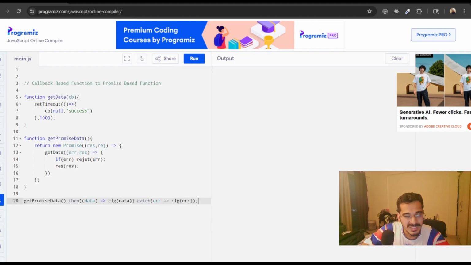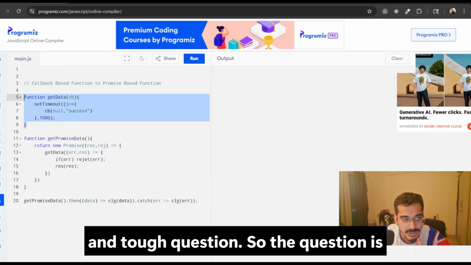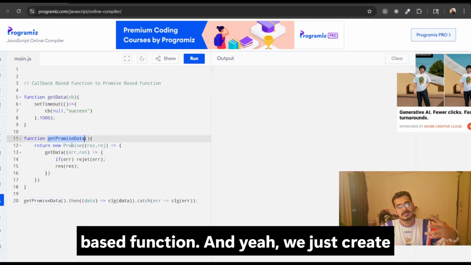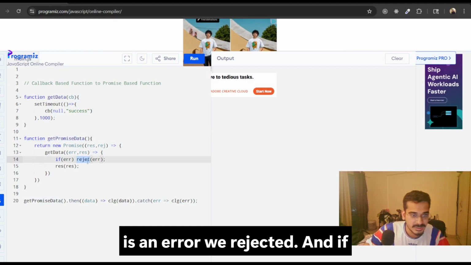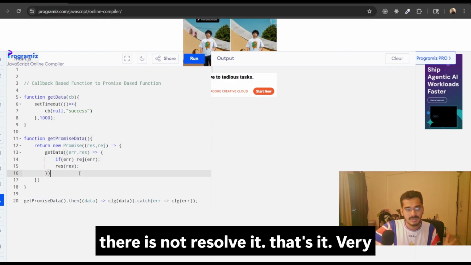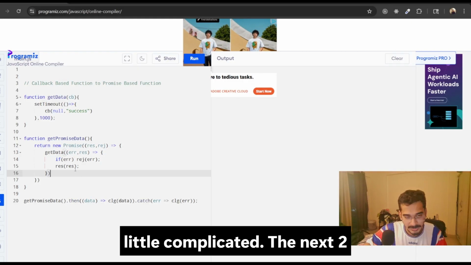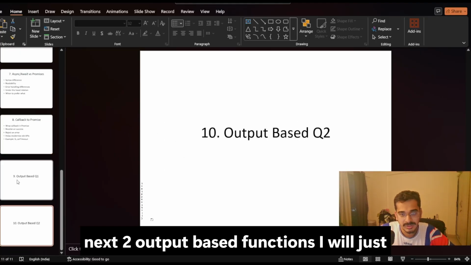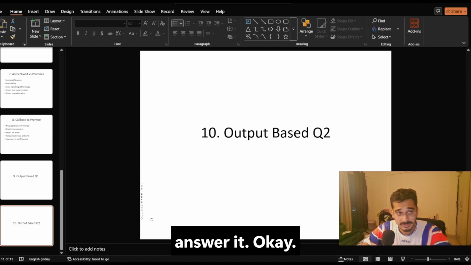This is a pretty weird and tough question. It is a callback based function and you have to convert it into a promise based function. We just create a promise, and if there is an error we reject it, and if there is not, we resolve it. That's it. Very simple, but in explanation it gets a little complicated. The next two questions are some of my favorites, output based questions. I'll just write the code and you have to answer it.